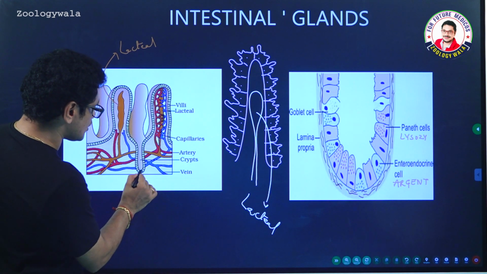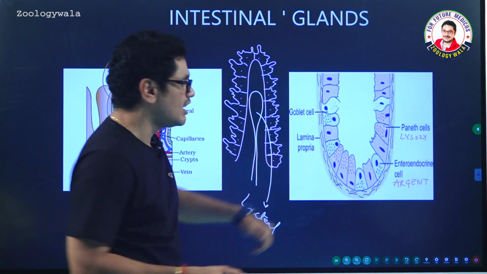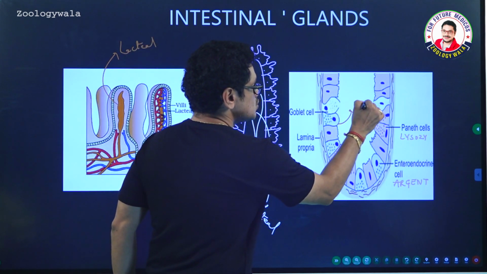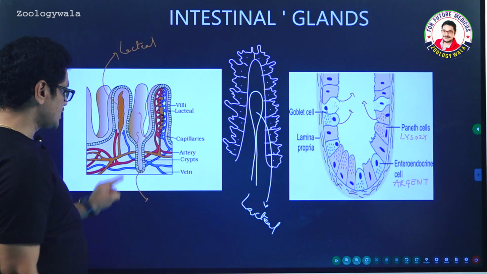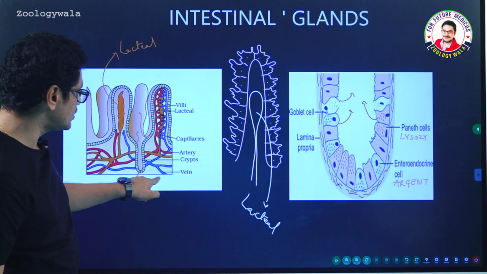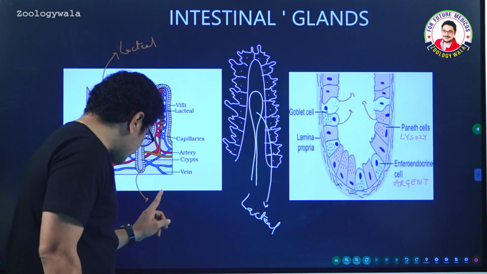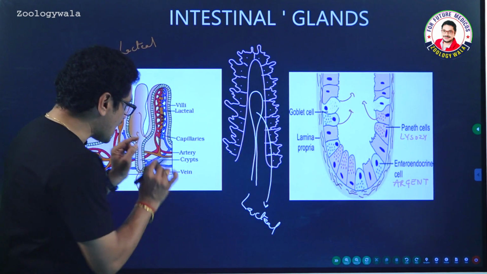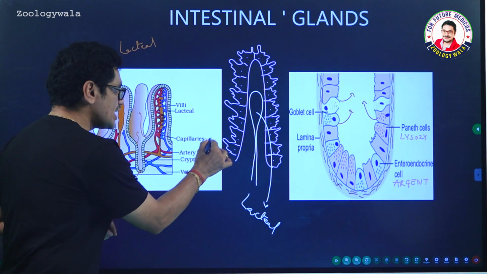See, these are the crypts of Lieberkühn. Here the digestive secretions I just mentioned are produced into the lumen. So here the digestive juices are released. This is the crypts of Lieberkühn, and this is the vein. The blue colored one is the vein. You don't have to remember just the blue or red color. You have to remember where the artery is present, where the crypts are present, where the veins are present, where the capillaries are present.